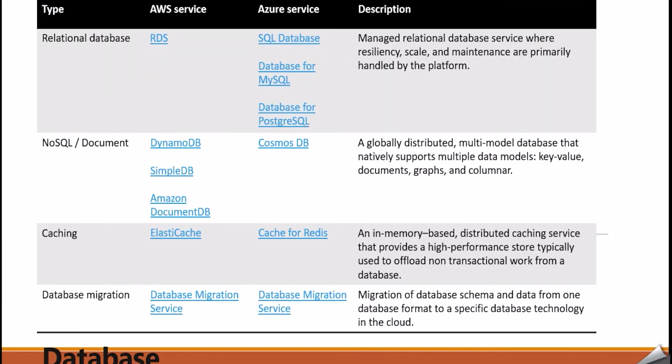Now, if we compare the database services provided by AWS and Azure, AWS provides RDS for relational databases. Similarly, Azure provides SQL Database. In NoSQL, AWS provides DynamoDB and SimpleDB, and Azure provides Cosmos DB. In caching, AWS provides ElastiCache and Azure provides Cache for Redis. Database migration services are provided by both Azure and AWS.